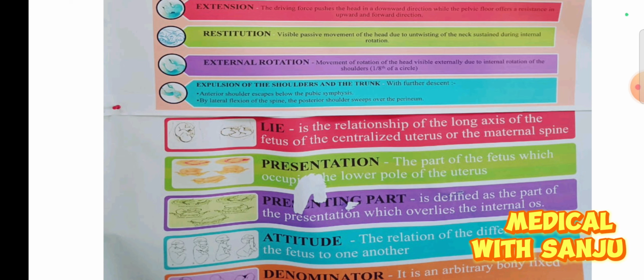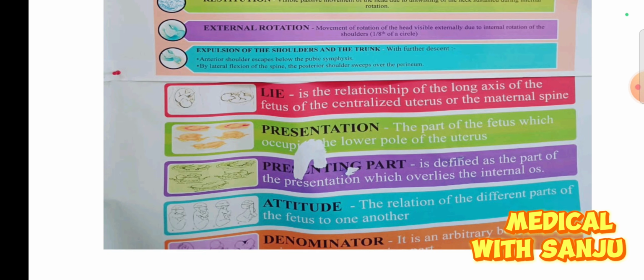It is the relationship of the long axis of the fetus to the long axis of the uterus or the maternal spine. Presentation means the part of the fetus which occupies the lower pole of the uterus. Presenting part is defined as the part of the presentation which overlies the internal OS.